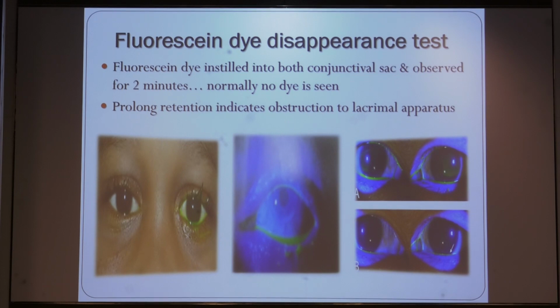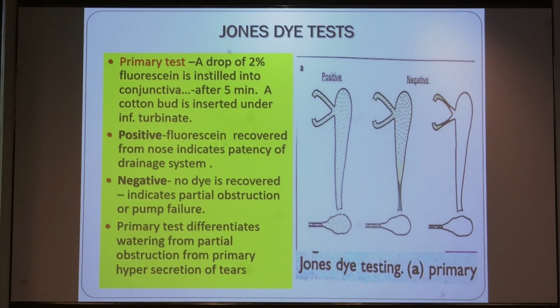You see here fluorescein dye was instilled in the patient's eyes. In the right eye the dye disappeared, but in the left eye the dye is present. It indicates that there is a blockage in the nasal passage. We can also go for the Jones dye test. It is the primary test to differentiate watering from partial obstruction or primary hypersecretion.